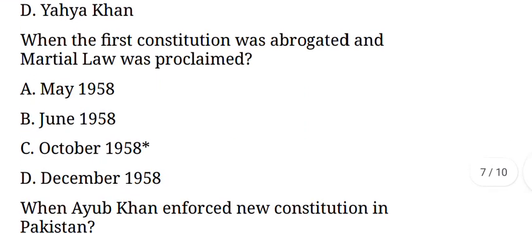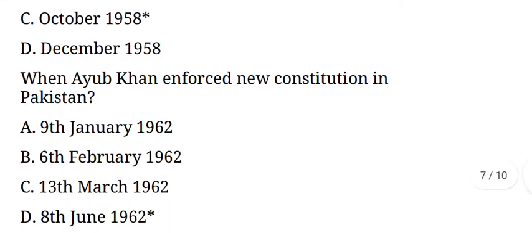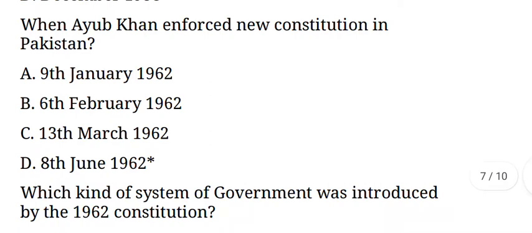Next question. When was the first constitution abrogated and martial law proclaimed? Its answer is option C, October 1958. Next question. When did Ayub Khan enforce the new constitution in Pakistan? Its answer is option D, 8th June 1962.